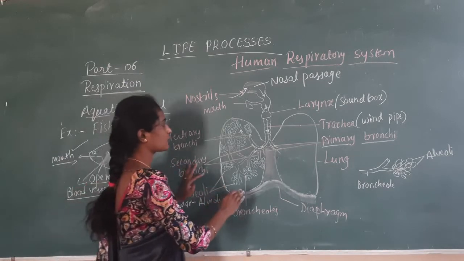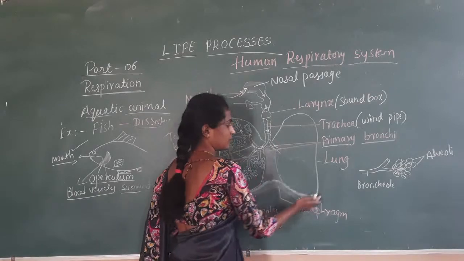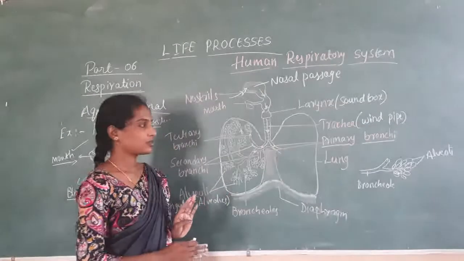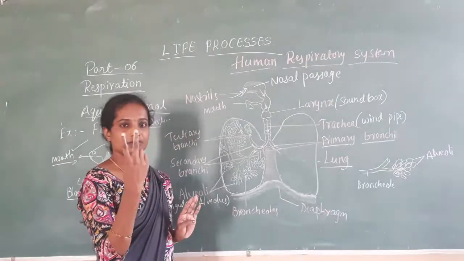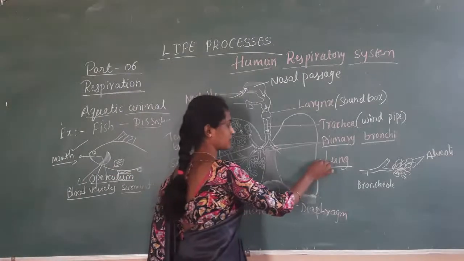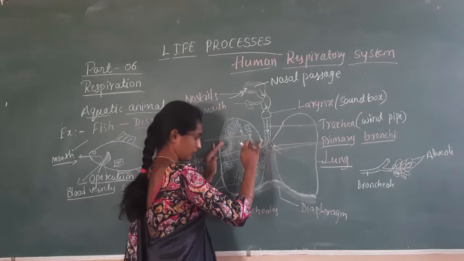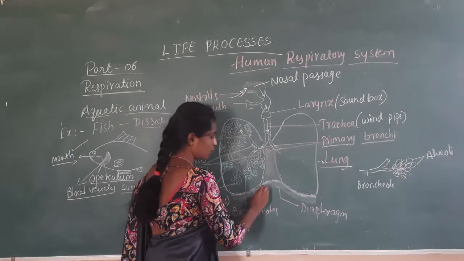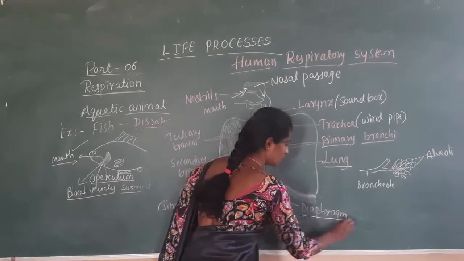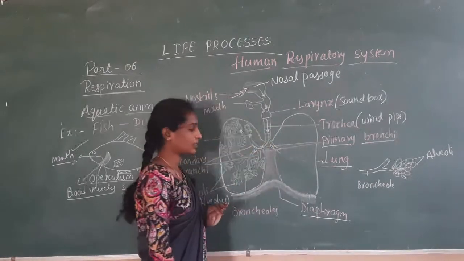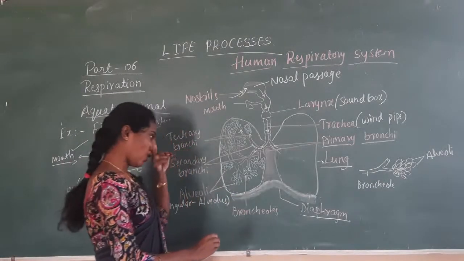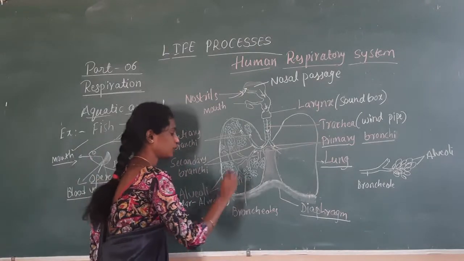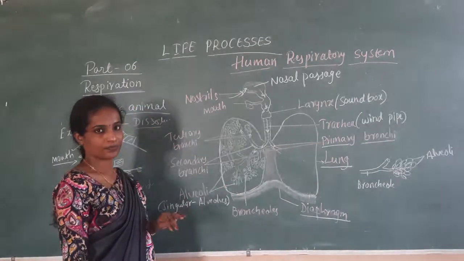And all these structures are situated within the structure that we call the lung. Human beings have two lungs. Okay. Below the lung there is a dome shaped structure that is called the diaphragm. In Kannada we call it Vaffe. Okay, this is the outlook of the human respiratory system.